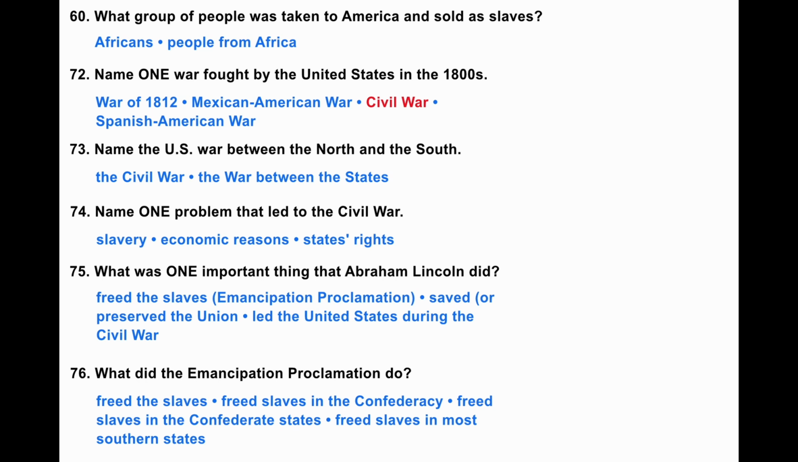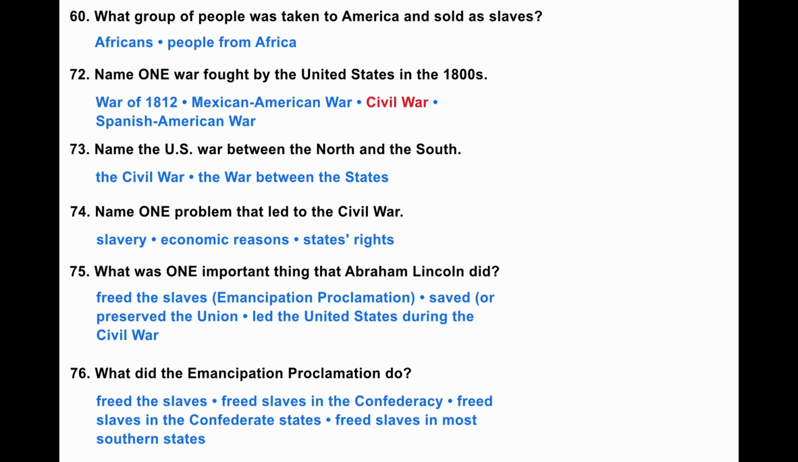What was one important thing that Abraham Lincoln did? Abraham Lincoln signed the Emancipation Proclamation, which freed the slaves. He was president of the Union during the Civil War, and the Union won, which saved the Union.